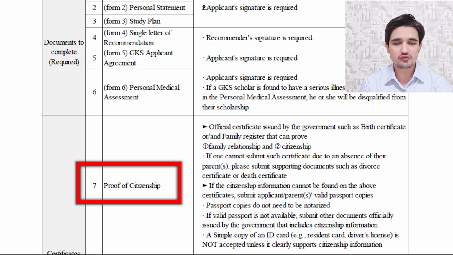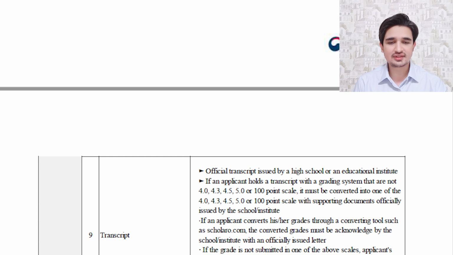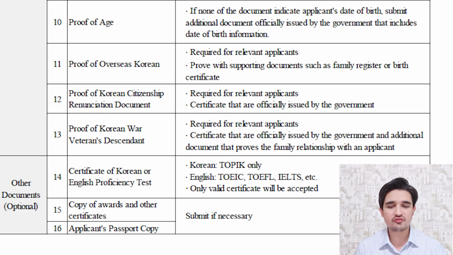And for your certificate of graduation, if you are not able to receive your degree by February, then you have to submit your certificate of graduation. Then you have to submit your transcript. And if your transcript doesn't have a grading system, for example the one I mentioned earlier, then you have to convert it into this grading system with some supporting documents from your university. Then you have to submit your proof of age. If you submit your passport or any citizenship document, there is no need to submit any additional document for proof of age. That document is your proof of age.